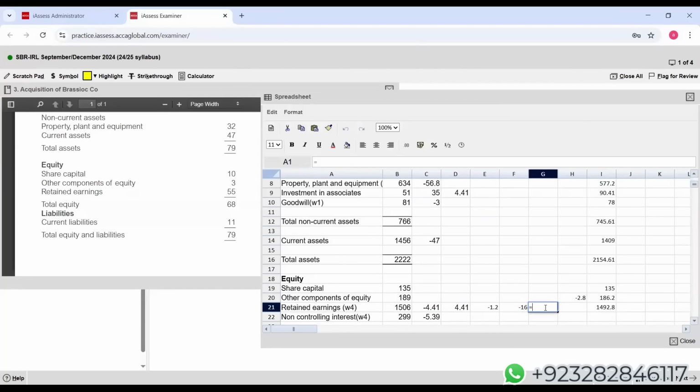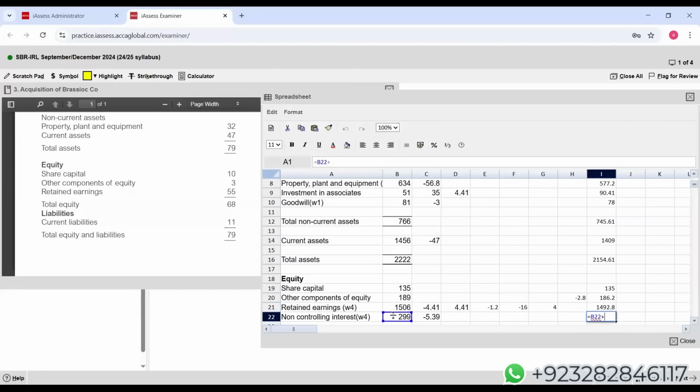After retained earning, we have... oh no. What have I done? Something is wrong. It was Control Z. Control Z is undo. Am I right? Then NCI.